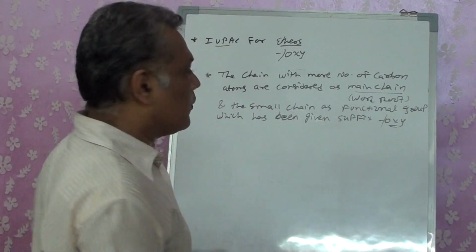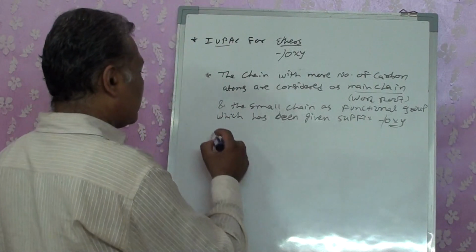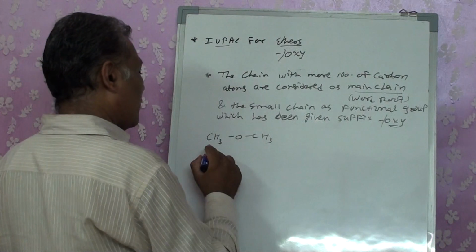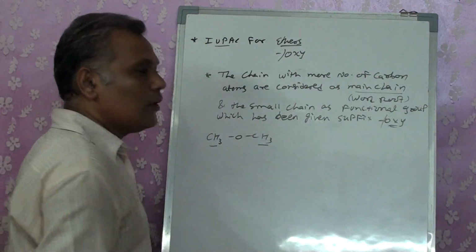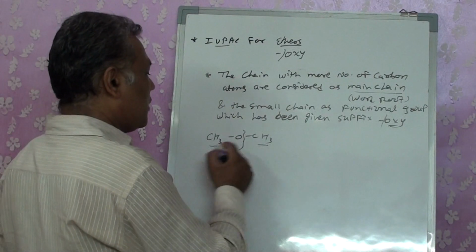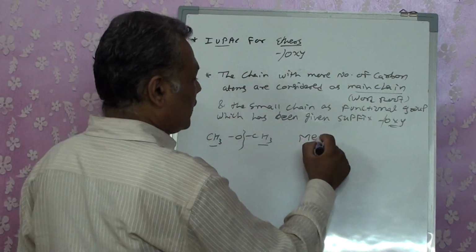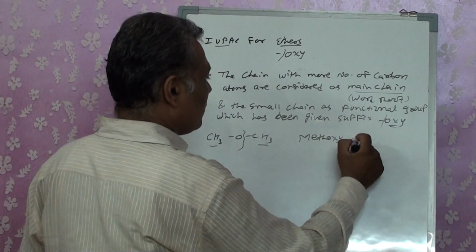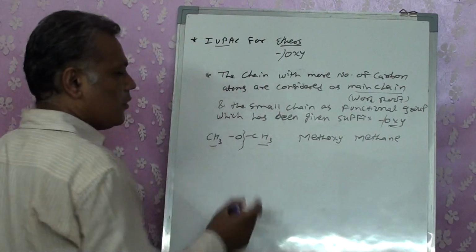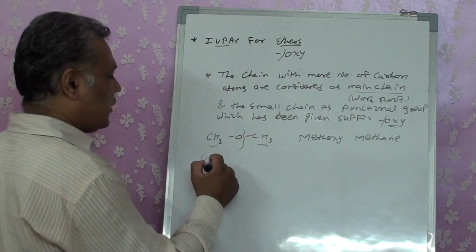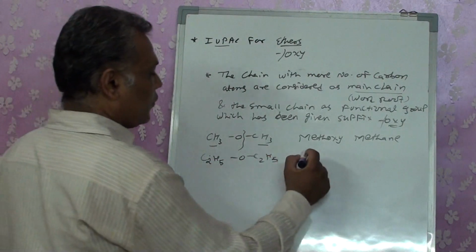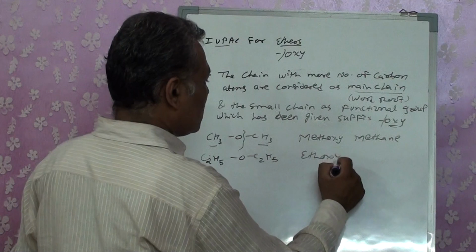If I want to write this compound, let's take one or two examples. CH3OCH3. Now see, this is one carbon, this is one carbon. It's a simple ether. So the oxygen goes to either of them. It's going to be written as methoxymethane. Either of them, it's the same. If I'm writing C2H5OC2H5, it's going to be written as ethoxyethane.